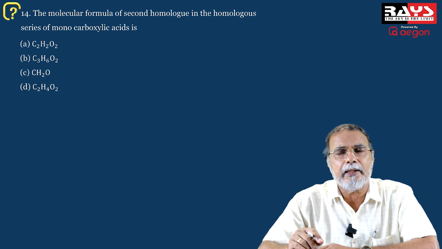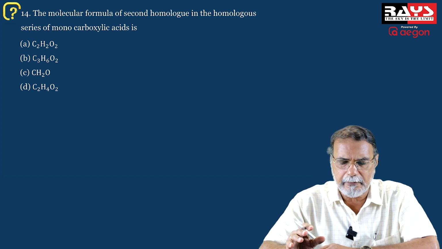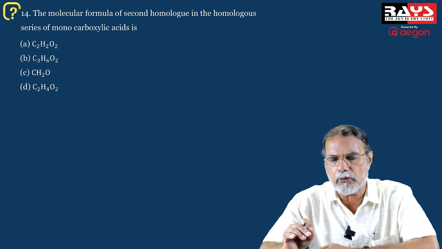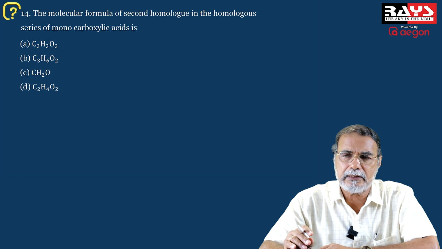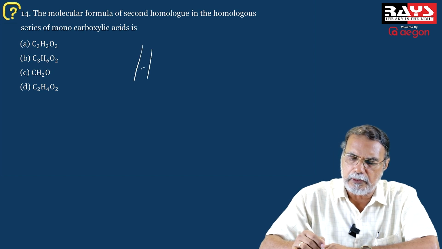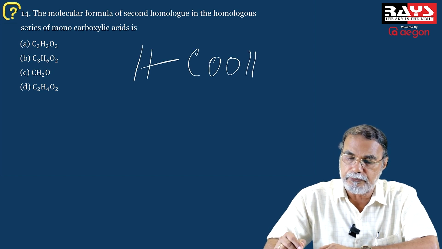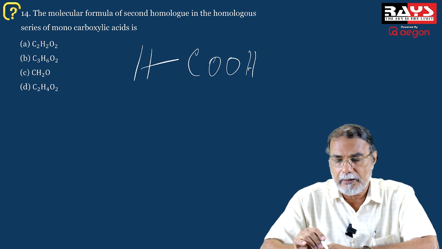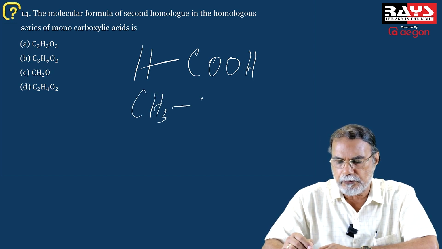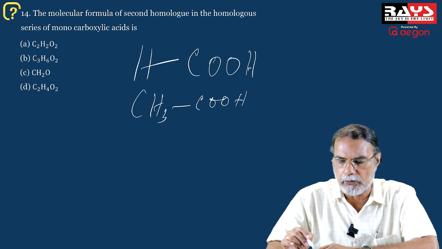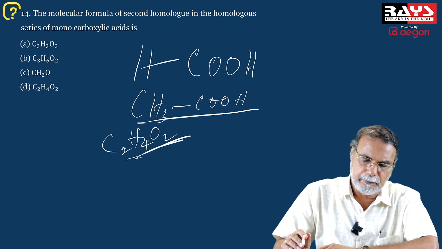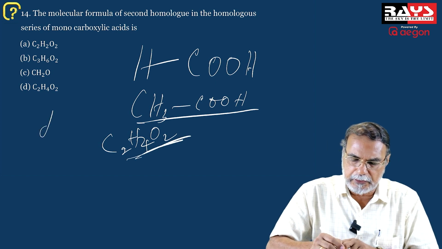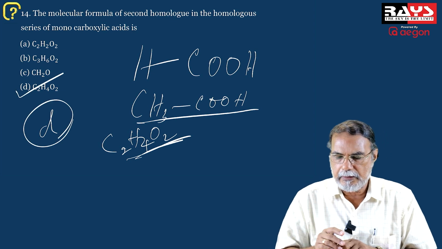And the next question, it is the simplest of the simplest questions in this particular question paper. Any student of chemistry will be able to answer it. The molecular formula of second homologue in the homologous series of monocarboxylic acids. Remember, the first member in the homologous series is formic acid. Don't forget that. It is formic acid. And the second compound is therefore acetic acid. That is the second homologue. And acetic acid has a molecular formula C2H4O2. Everybody knows. It is C2H4O2. So the correct option is D. D is the correct option.